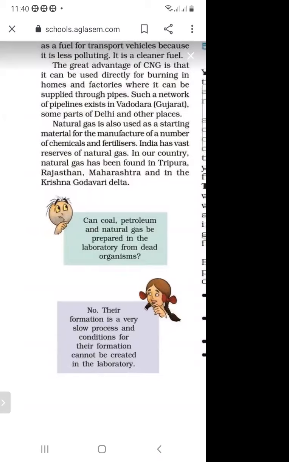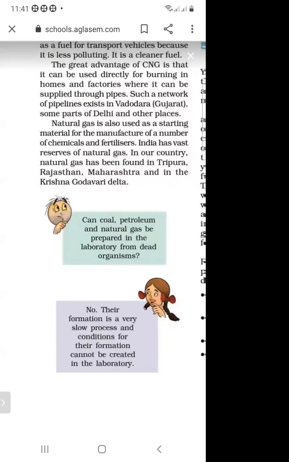India has vast reserves of natural gas in our country. Natural gas has been found in Tripura, Rajasthan, Maharashtra, and in the Krishna Godavari Delta. So where is natural gas found? Natural gas is found in Tripura, and also in Rajasthan, Maharashtra, and the Krishna Godavari Delta.